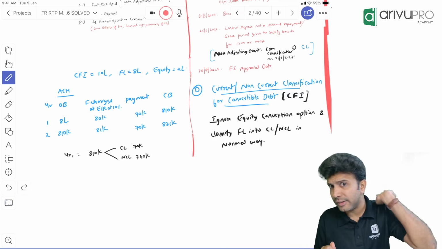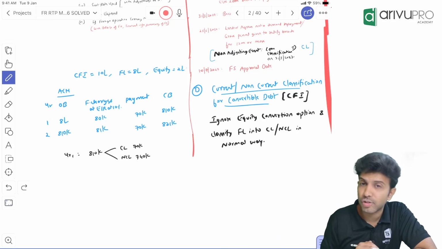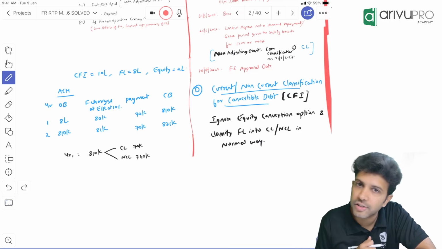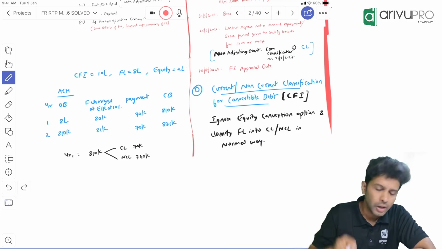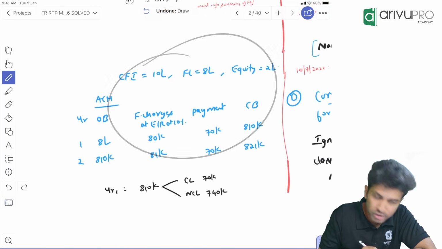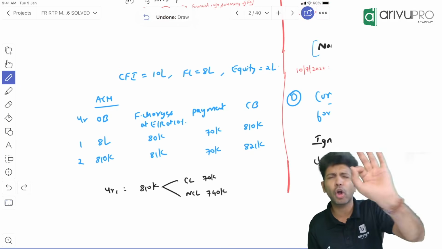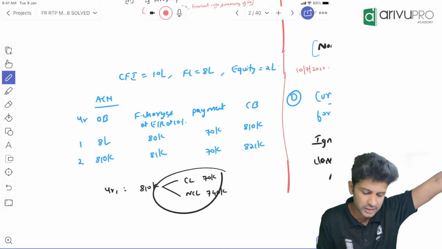So if the company feels they might settle this particular instrument by issuing equity shares, still, since it is a CFI, you do the split and you classify this financial liability as current and non-current in the normal way, the way you used to classify this.